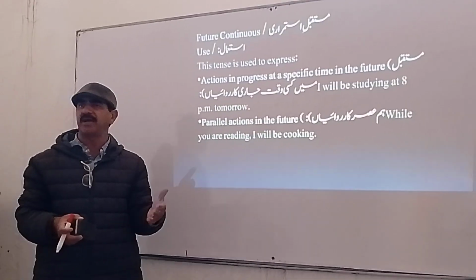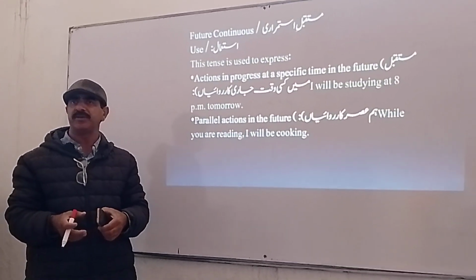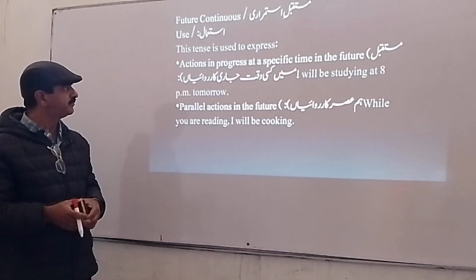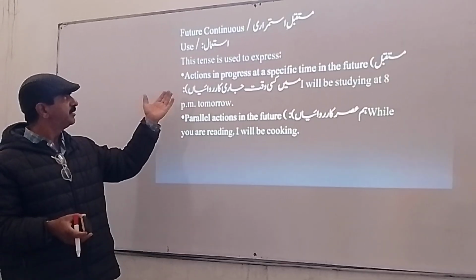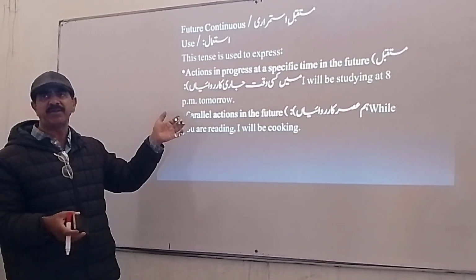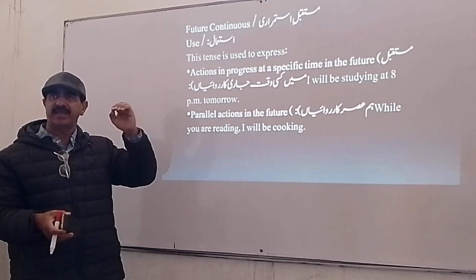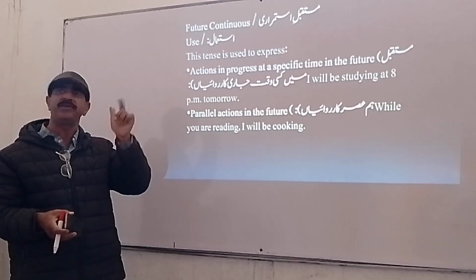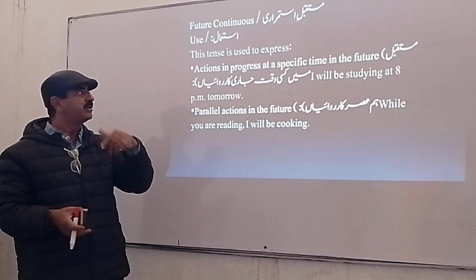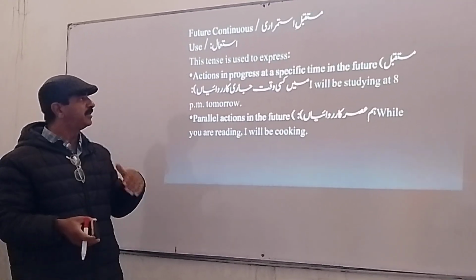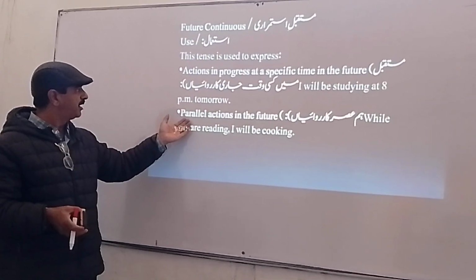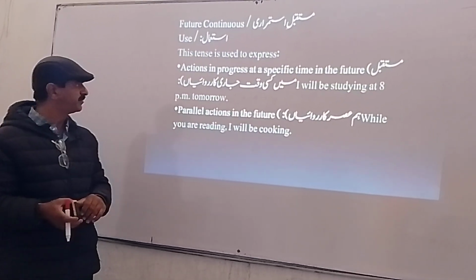Or I can say I'll be having my lunch at 2 p.m. Clear? That is again an action in progress at a specific time in future. It means the action of having lunch will be in progress at 2 o'clock or 2 p.m. during the noon.